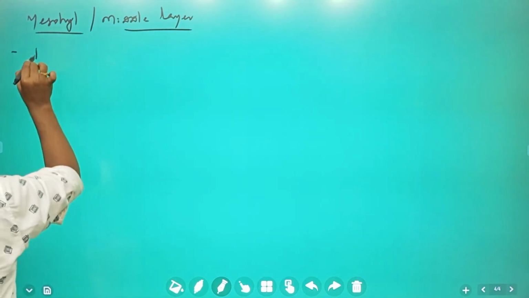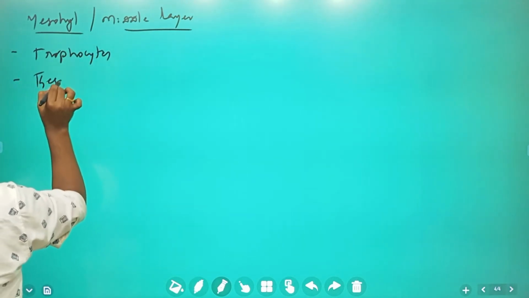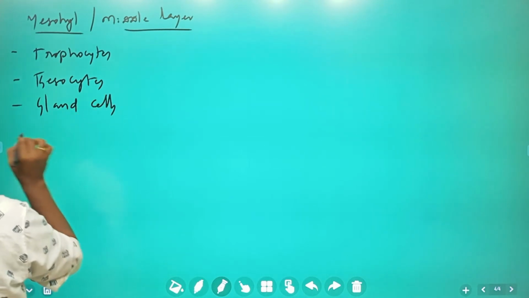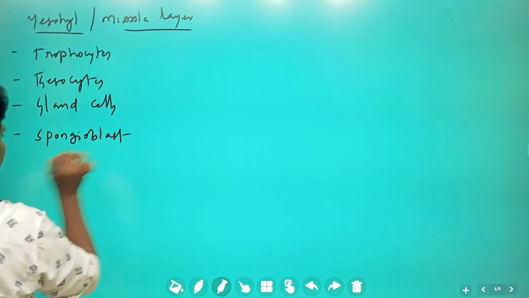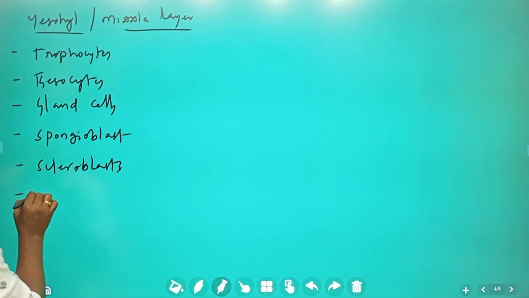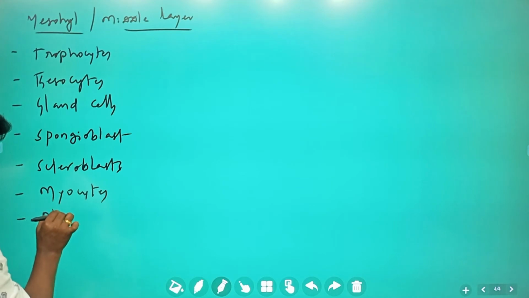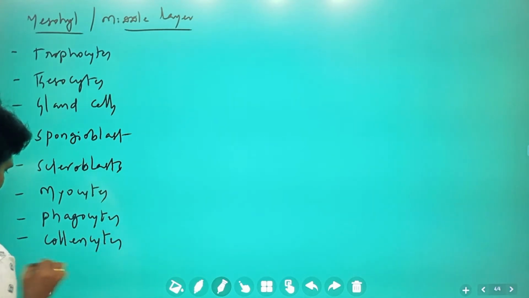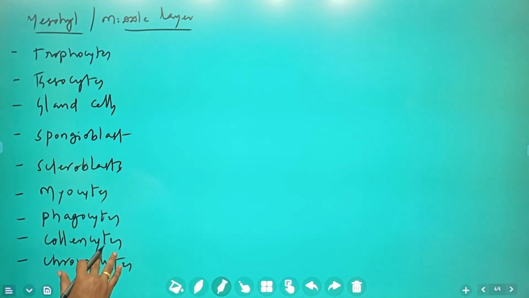What are the various amoebocytes present? Trophocytes, next schizocytes, gland cells, next sclerospongioblast, scleroblast, next myocytes, next phagocytes, collencytes, chromocytes, and very important, at last, we are going to discuss archaeocytes.